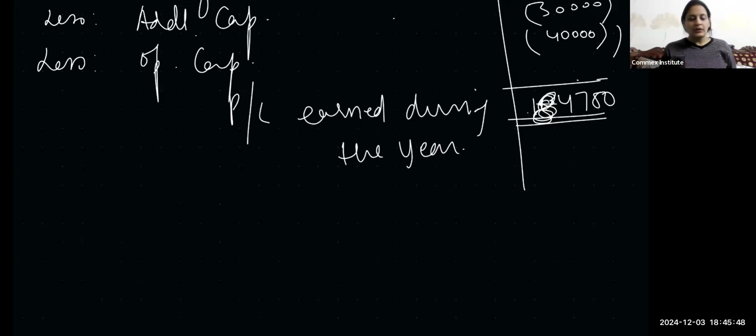We'll do one more question. Let's do question number 16. Gurman, a retailer, has not maintained proper books of accounts, but it has been possible to obtain the following details.